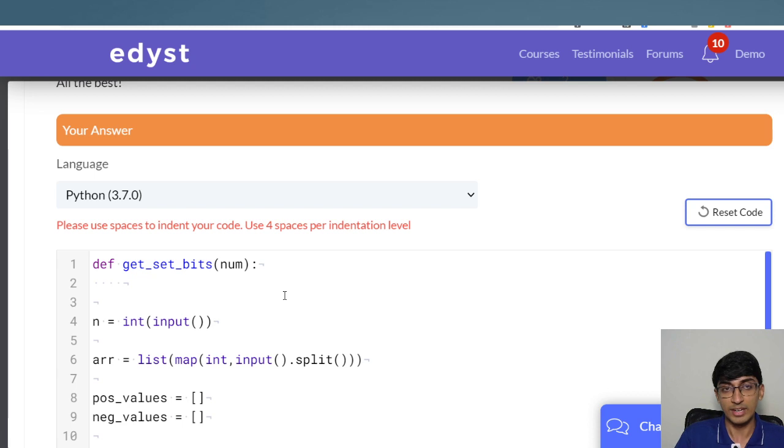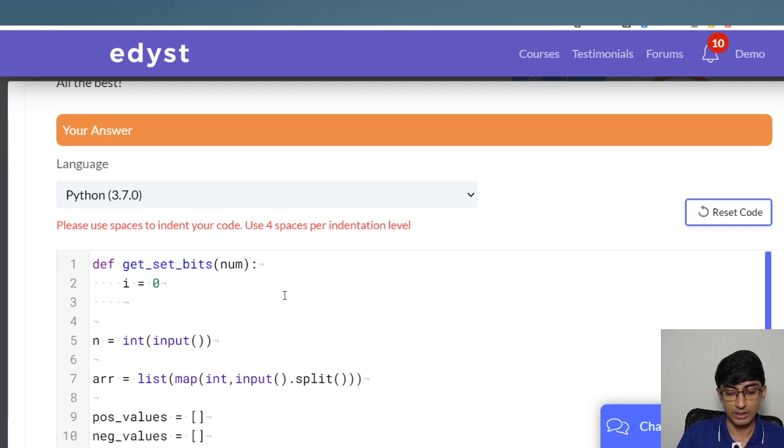Now it's actually time to get the set bits value. So what we are actually going to do is, how many bits are set in this num. What we'll do is, we'll start with I is equal to 0. We'll start selecting for the first one. In fact, actually, let's not even go there.